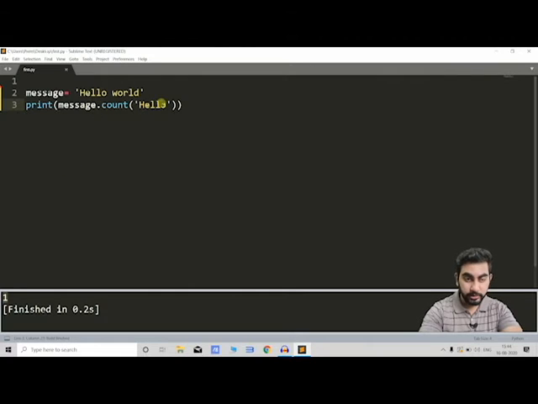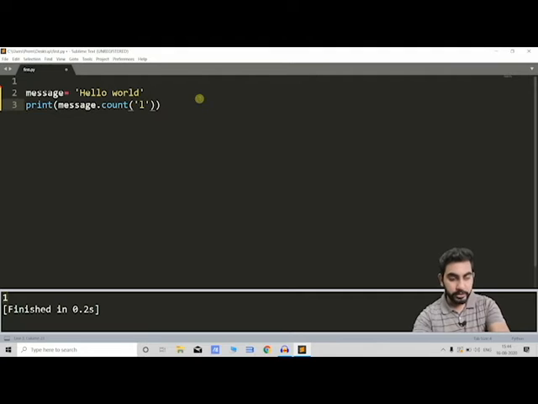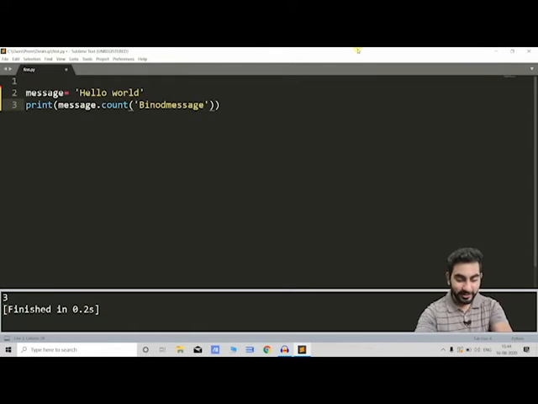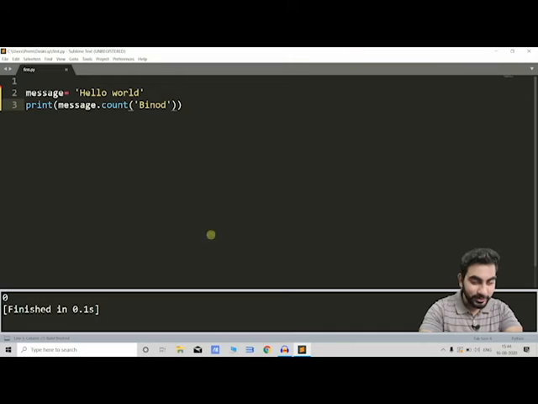We can also insert in characters like L, and we will run it, and this will give 3. L 3 बार आ रहा है, hello में 2 बार, and world में 1 बार. Okay, clear? And if we put something that is not in the text, then let's see what happens. Binod डाल देते हैं यार, sorry. Let's just run it, and it will say 0, as there is no Binod in the text, but Binod is everywhere.